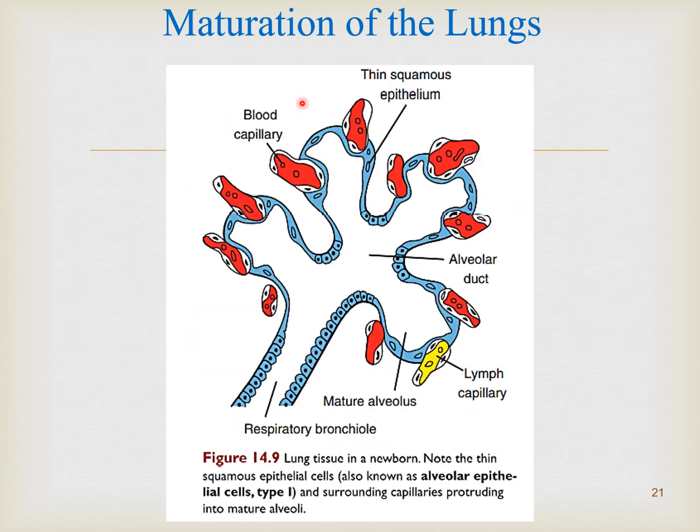And this is the alveolar period. Here you can see the respiratory bronchiole having cuboidal epithelium, and then we have simple squamous cells. Thin squamous epithelium cells have direct contact with the blood capillaries. Also the lymph capillary is appearing, and these simple squamous cells are known as type 1 alveolar epithelial cells or type 1 pneumocytes, and the alveoli are mature here.